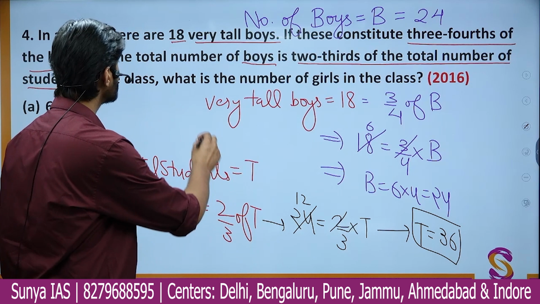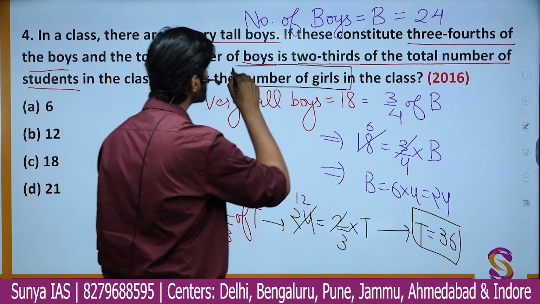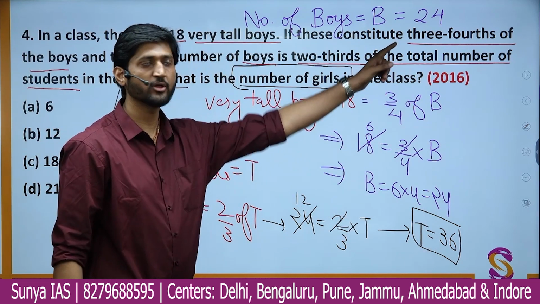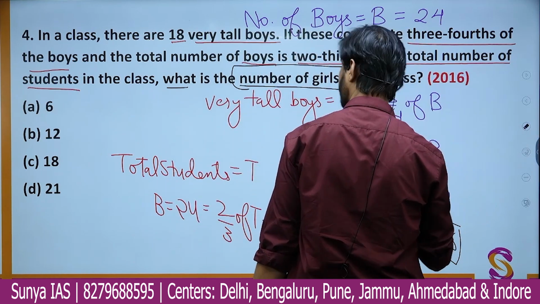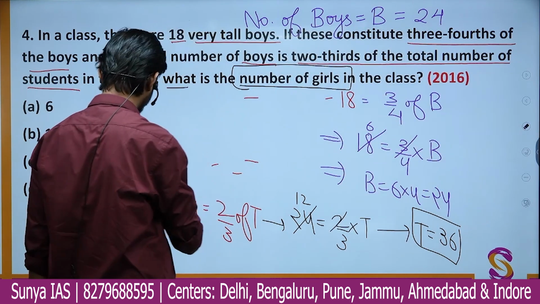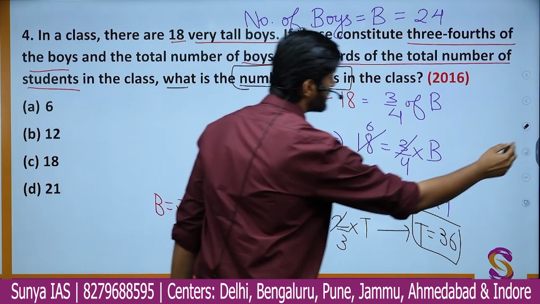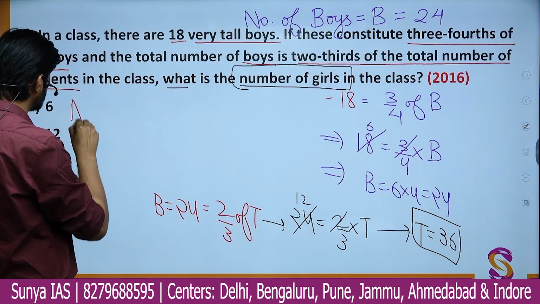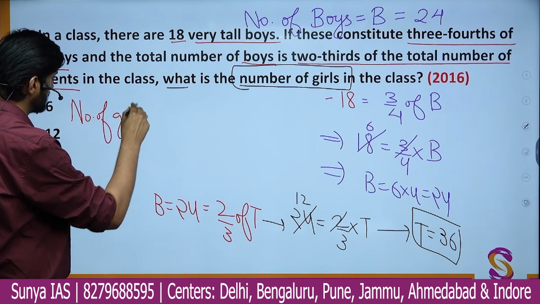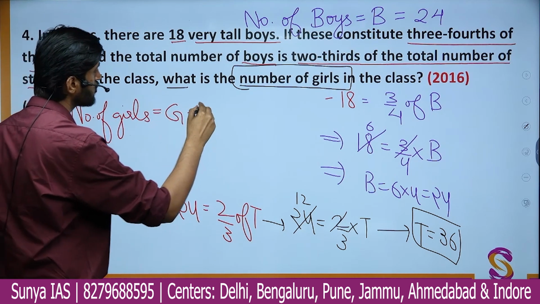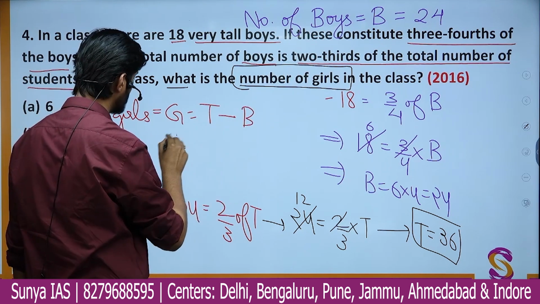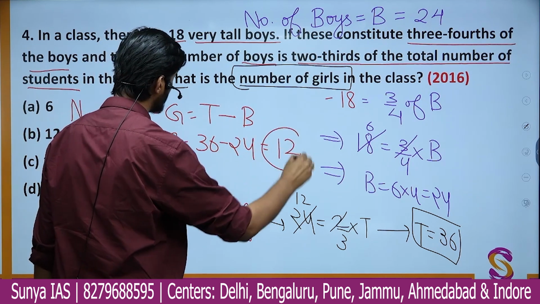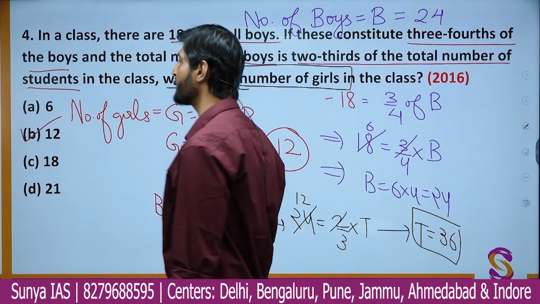Now the question further says, what is the number of girls in the class? For that you simply have to subtract the number of boys from the total students. So number of girls, let me write it somewhere else by clearing some space. Here one can say that number of girls, which is capital G, is nothing but total students minus the number of boys. So G will be equal to 36 minus 24, which is simply 12. So we have option number B here as the correct option in this case.